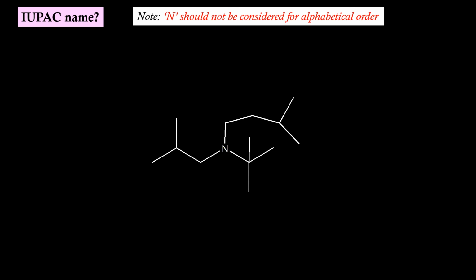With this tertiary amine, we have 4 carbon atoms everywhere. But considering the longest possible carbon chain, this can be chosen as the parent hydrocarbon. The remaining 2 will be considered as substituents on nitrogen.